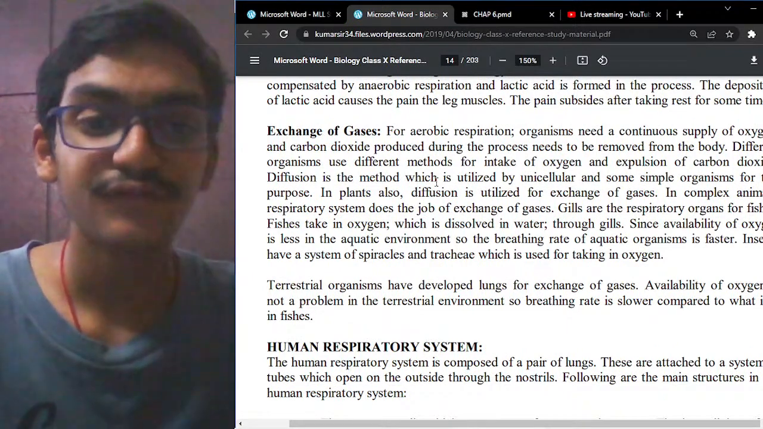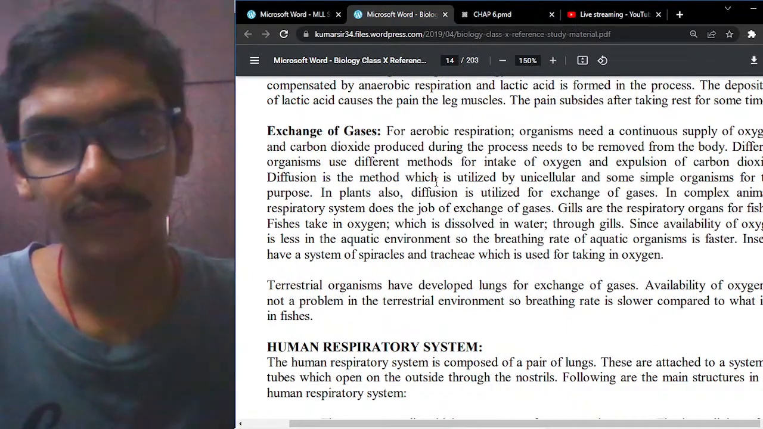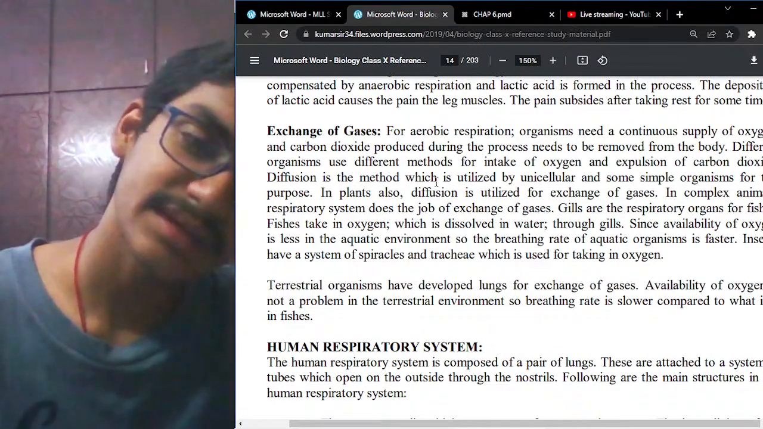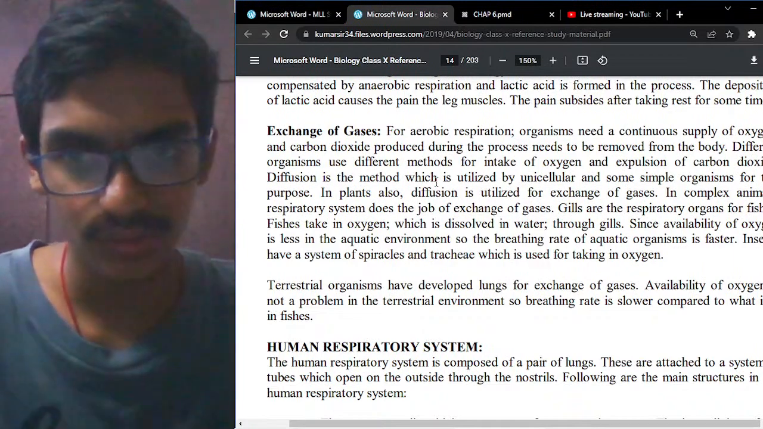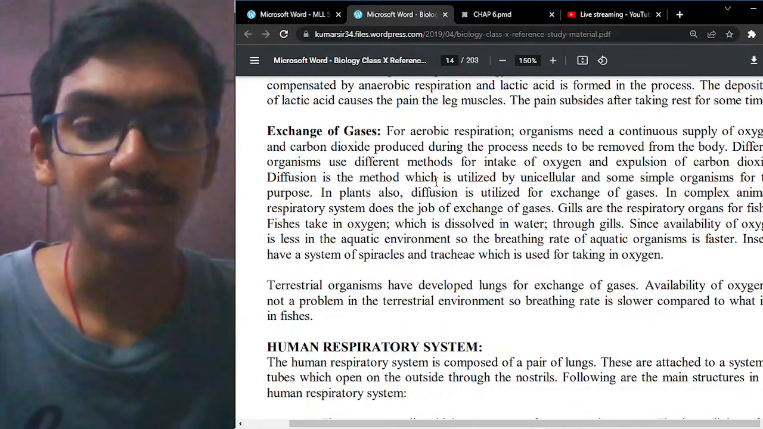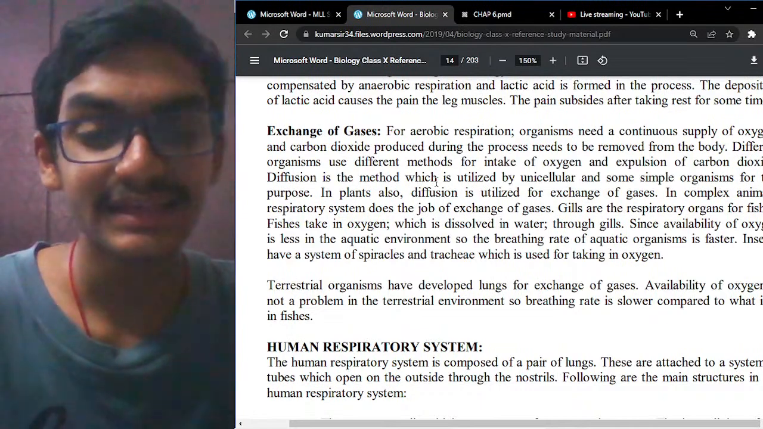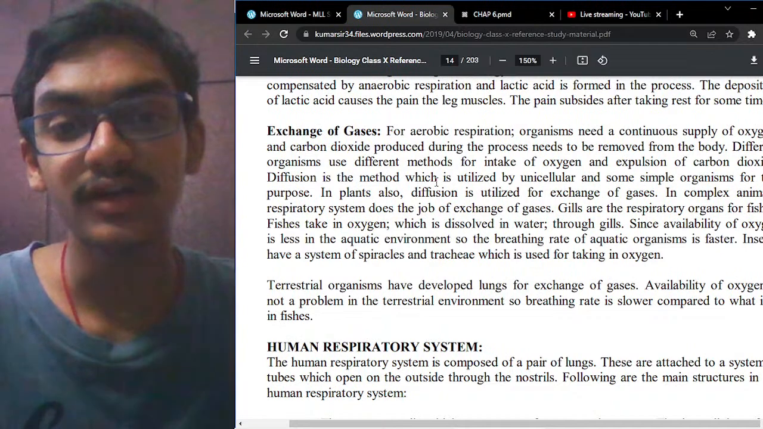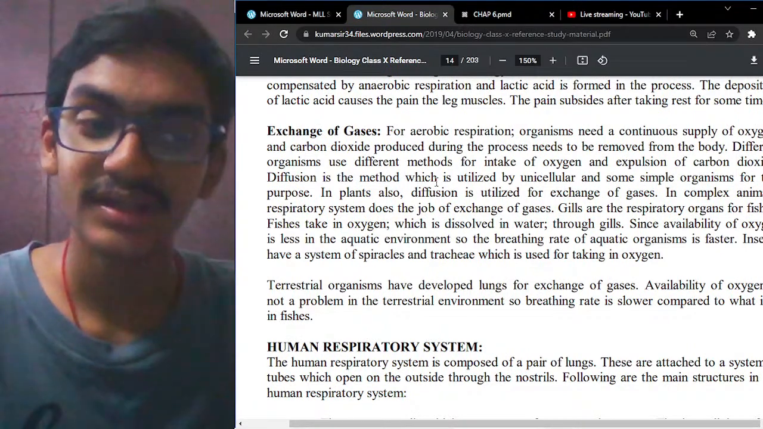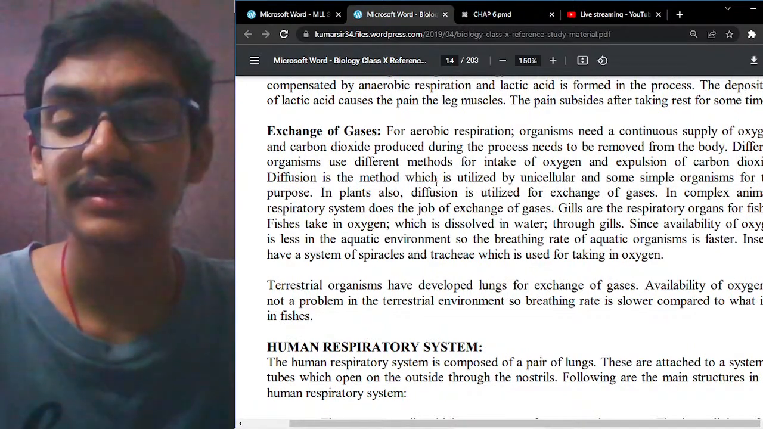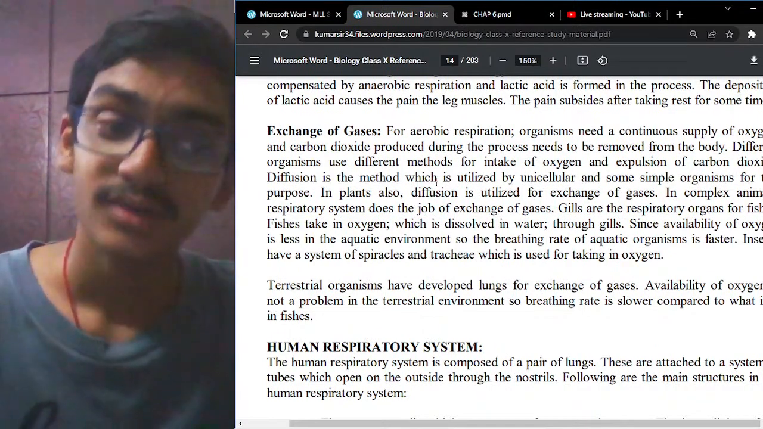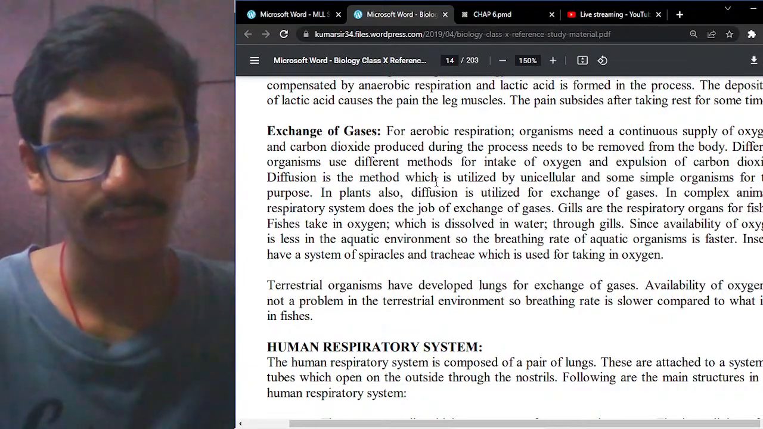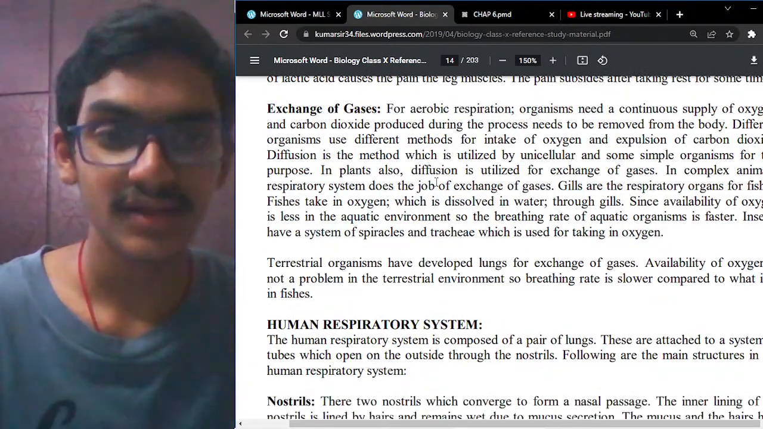In plants, the diffusion process is utilized for the exchange of gases, and for excretion also they use the diffusion process only. The respiratory system does the job of exchange of gases, and gills are the respiratory organs for fishes. Fishes take in the oxygen which is dissolved in water through gills. Since availability of oxygen is quite less in an aquatic environment, the breathing rate of aquatic organisms is faster. Insects have a system of spiracles and trachea, which we will come to at a later point of time. Now let us try to see the exchange of gases in plants.